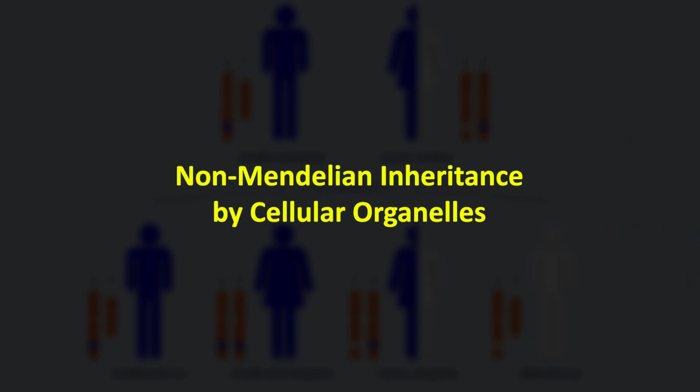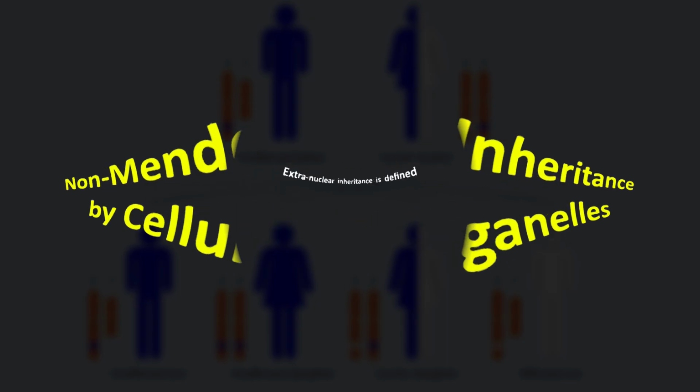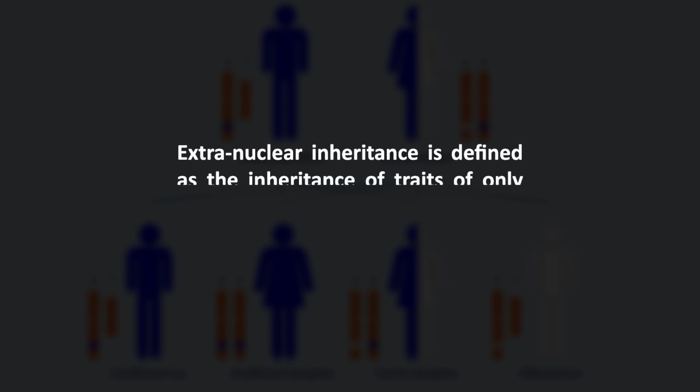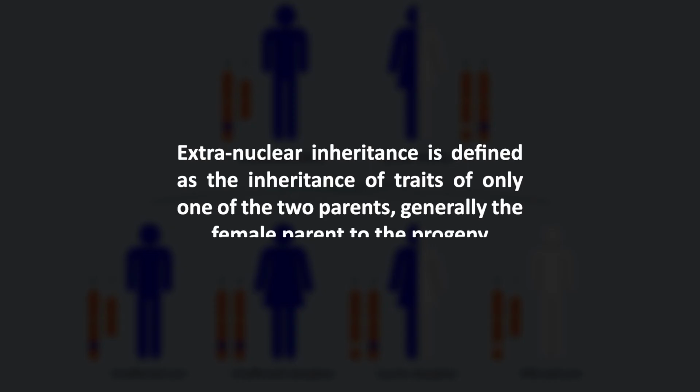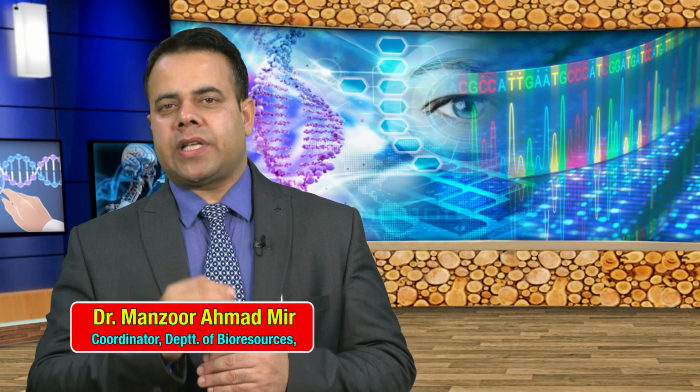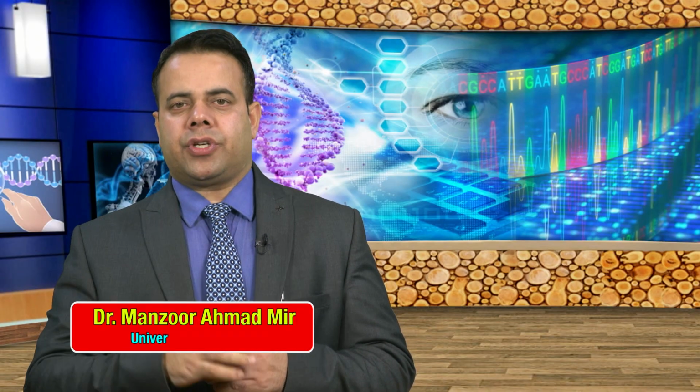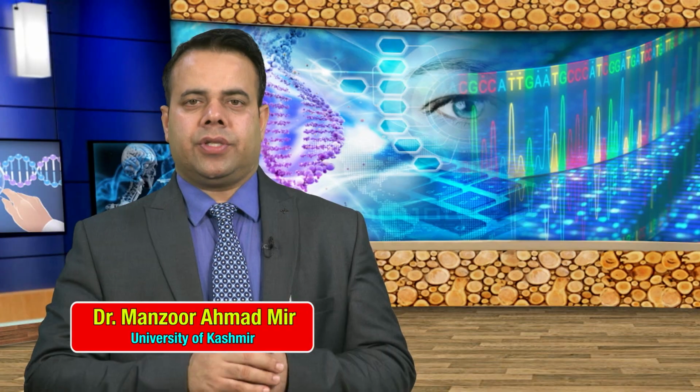Dear students, let's now discuss the non-Mendelian inheritance by cellular organelles. Extranuclear inheritance is defined as the inheritance of traits of only one of the two parents, generally the female parent, that is the mother, to the progeny, where the reciprocal crosses show consistent differences as well as there is a lack of segregation in the F2 generation and subsequent generations.